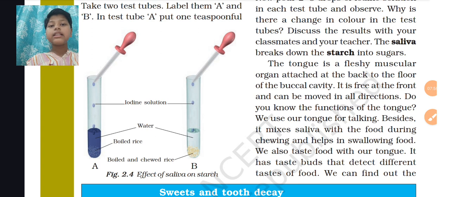That's because the tongue is attached at the back of our buccal cavity, but not in the front. Because if the tongue were stuck at the front, then we would not be able to speak properly. So the tongue needs to move from one place to another for us to talk, to taste, to eat, to do everything. We need our tongue.